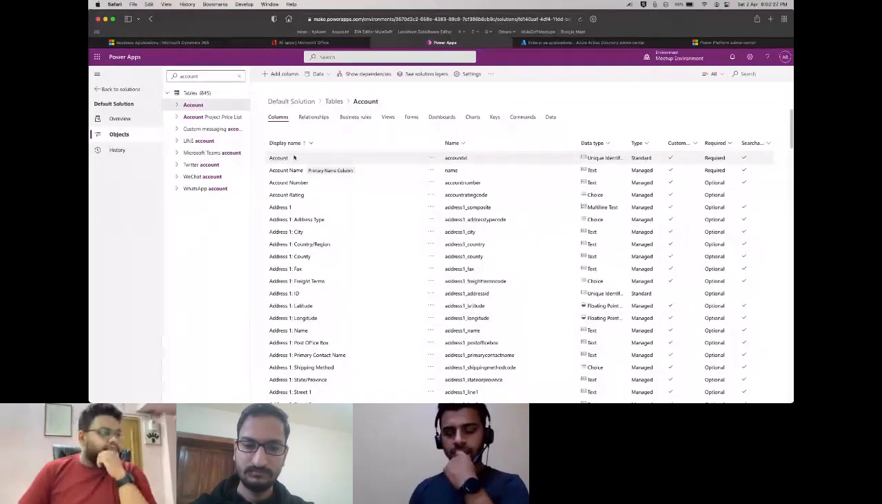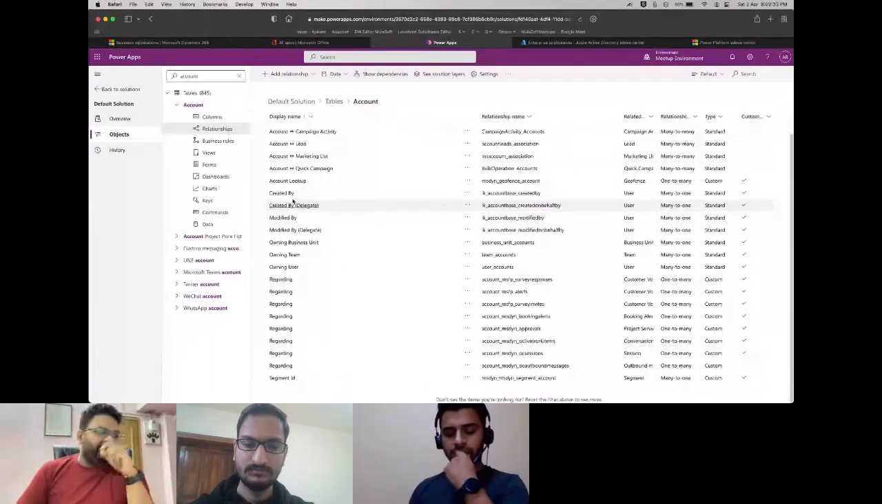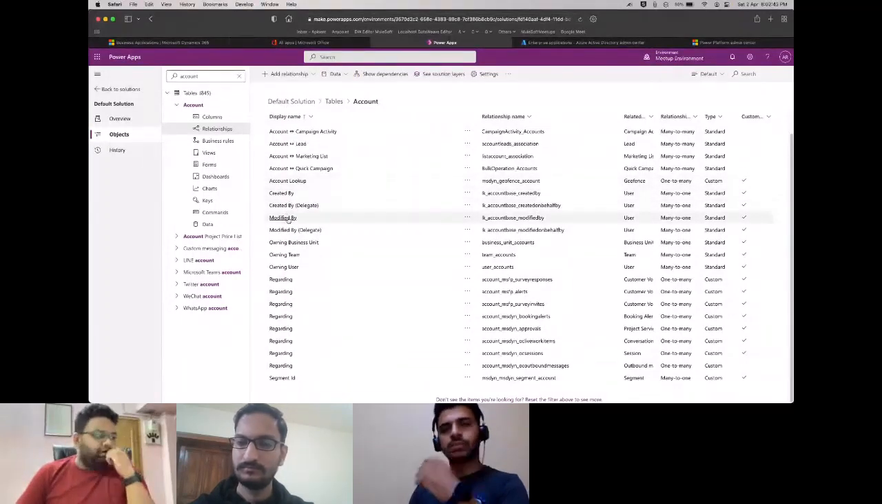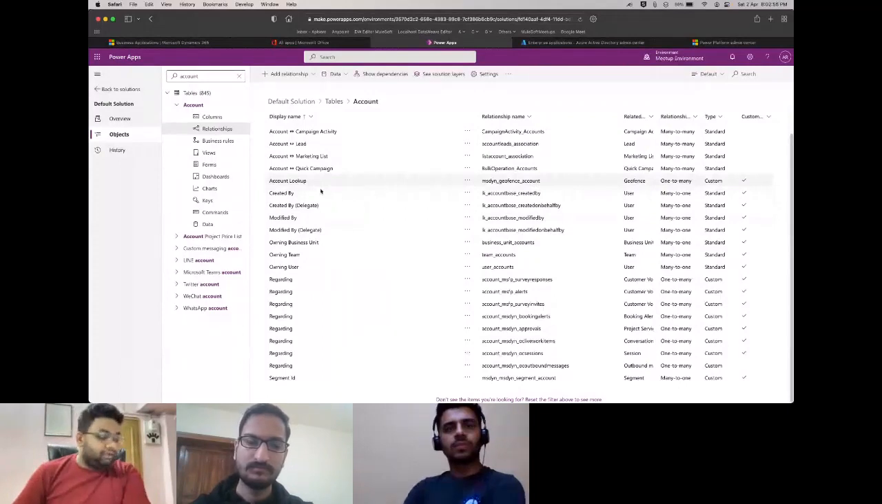If you go inside relationships, you will be able to see the related fields in this particular object. This is a bit significant and we'll cover it in the demo as well. For example, created by and modified by are related fields. If I create an account record, I am a user creating it, so the created by is me, and that's a relation with the user or owner table. Those are the relationship fields that you can see here.